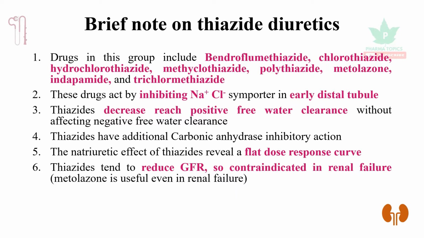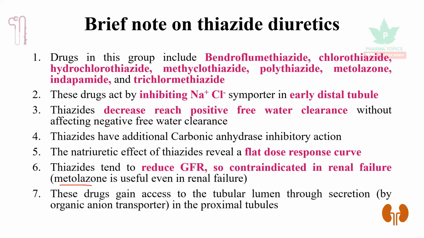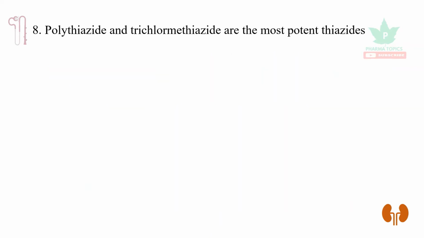But there is one exception. Metolazone could be used in case of renal failure. These drugs gain access to the tubular lumen through the transporter called organic anion transporter in the proximal tubules.